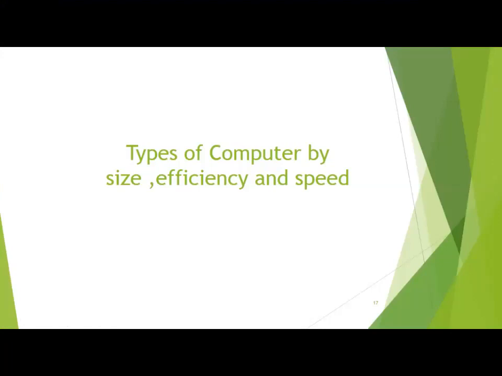Before this, we have discussed types of computer by working, in which we discussed analog computer, digital computer and hybrid computer. So hybrid computer is a combination of analog and digital. Now we are going to discuss computers with respect to size, efficiency and speed, and how they are categorized.